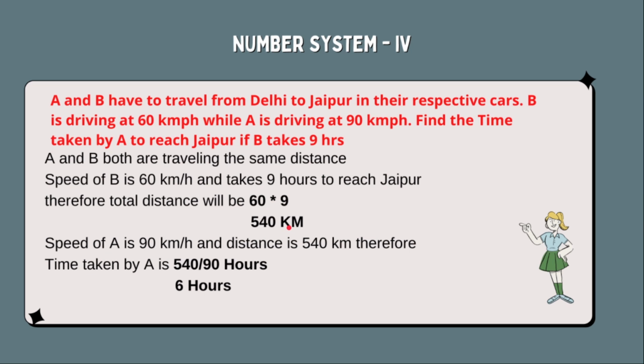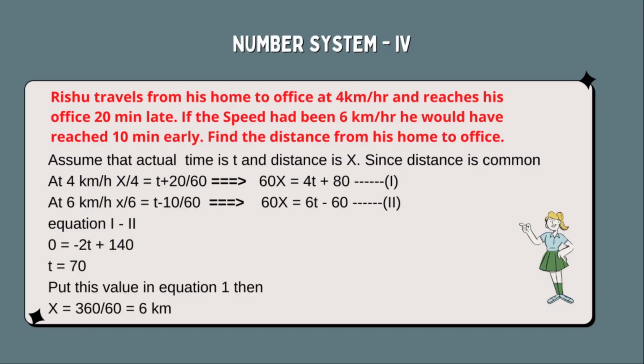Right? Now what is it asking? Time taken by A. We know the distance is 540 km and the speed is 90 km per hour for A. So time taken by A is 540 by 90 equals 6 hours. This one is a very easy question. I should have given this as a task, but it's okay. Next question is,